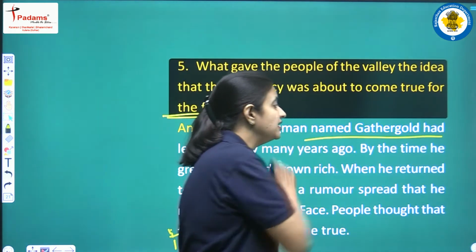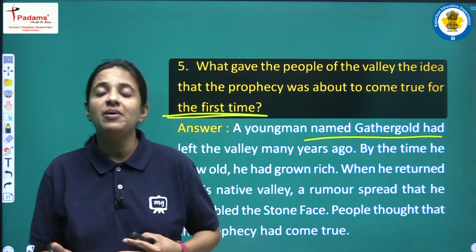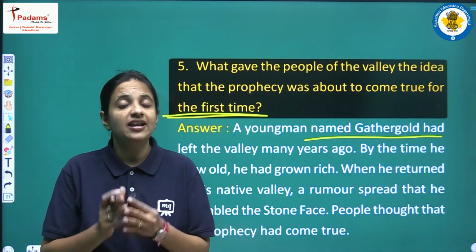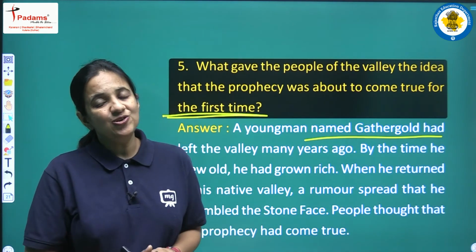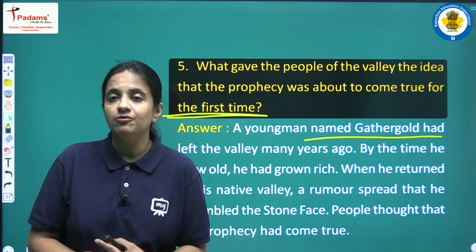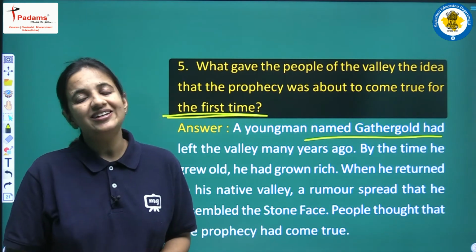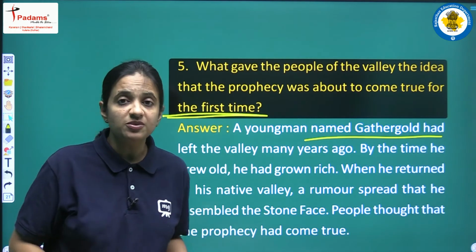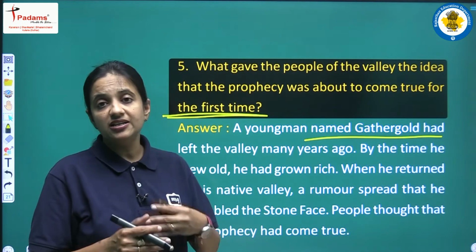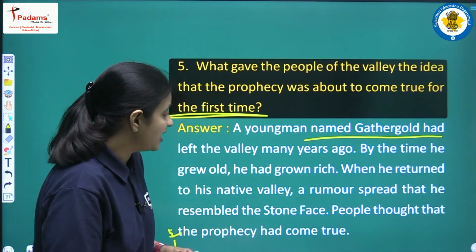Because of one person named Gathergold. He was a native of that valley, and he earned a lot of money because he was a very skillful businessman, a very sharp merchant, and he became very prosperous. Now, in his old age, he was returning to his native valley.